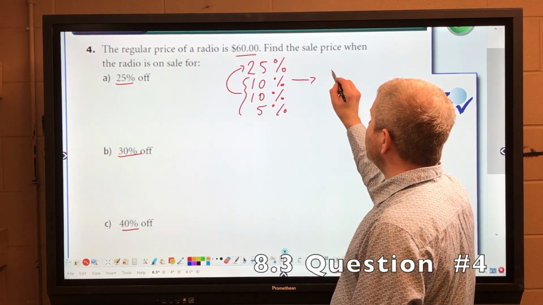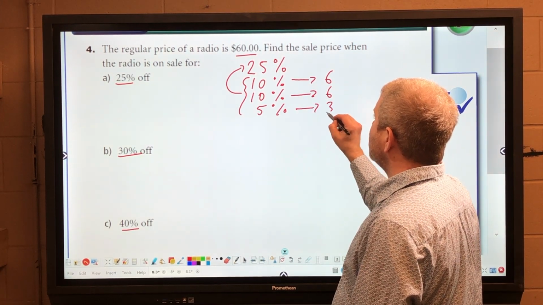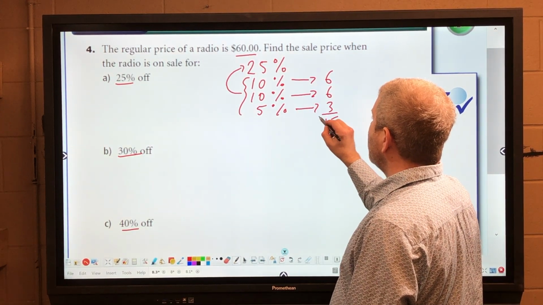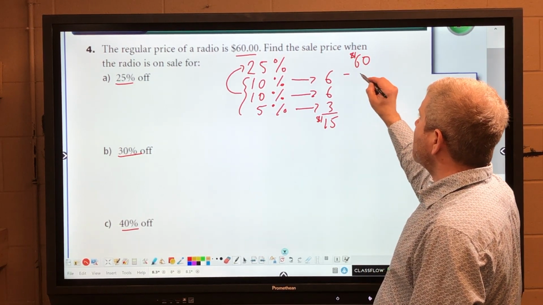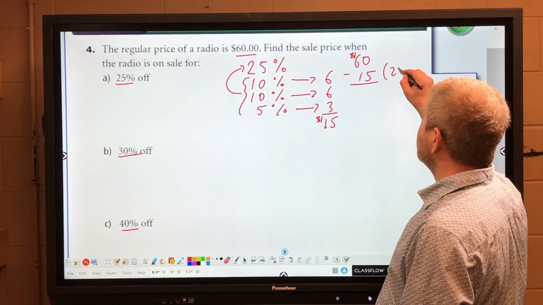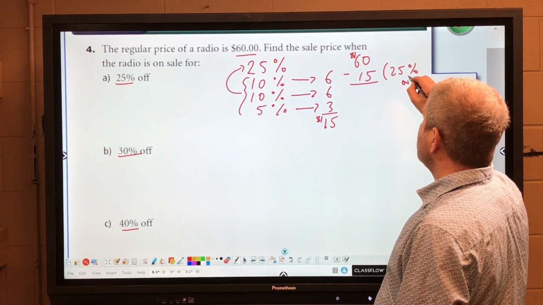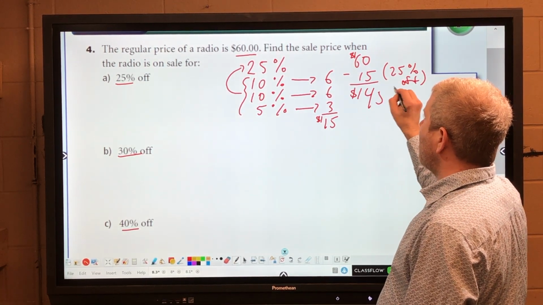Well, 10% of 60 is 6. The other 10% of 60 is 6. Half of that is 3. So when you add those up, we get $15 in total. So $60, subtract my $15, that's my 25% off. And that's going to leave me with a price of $45.